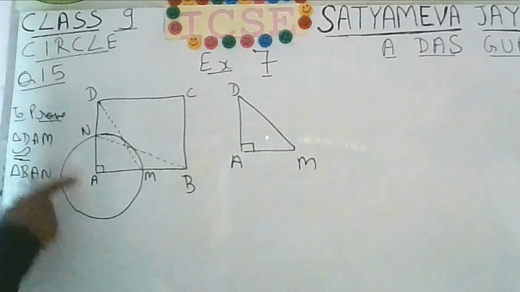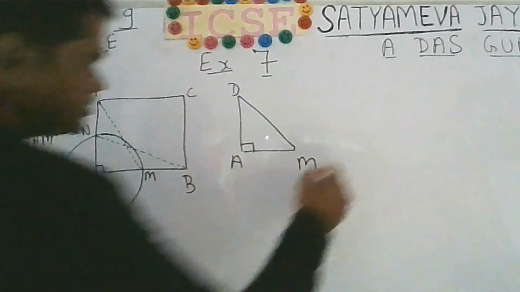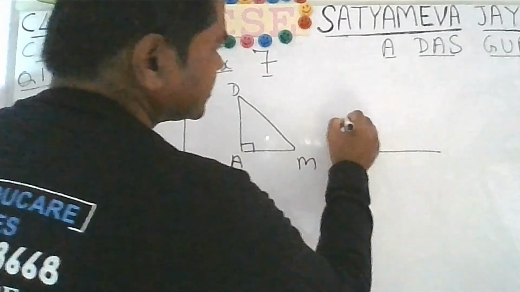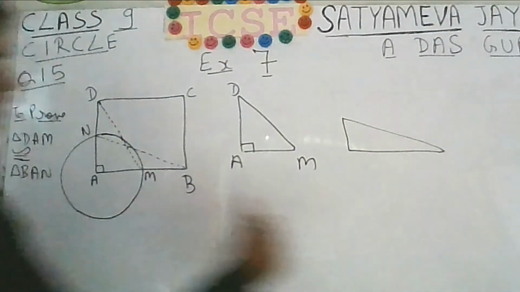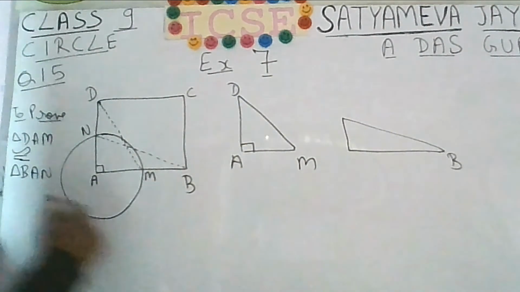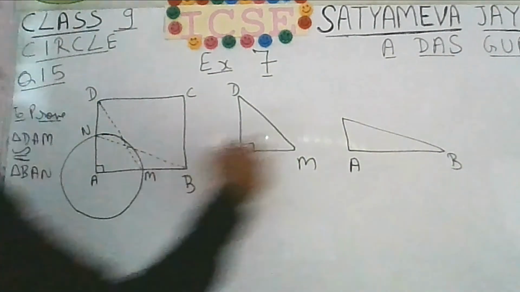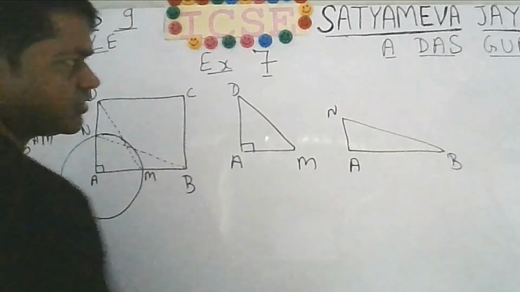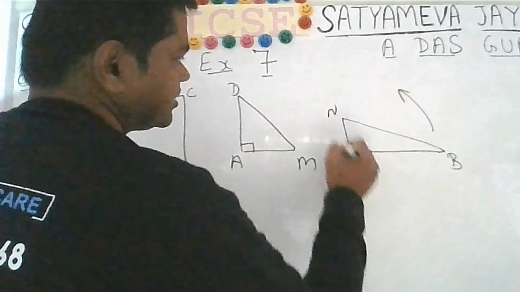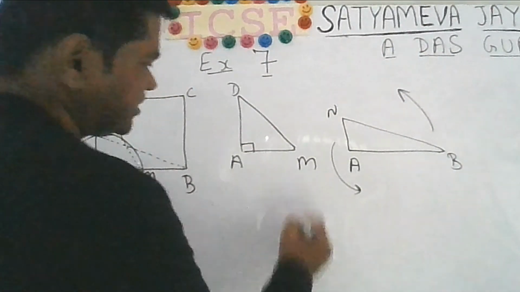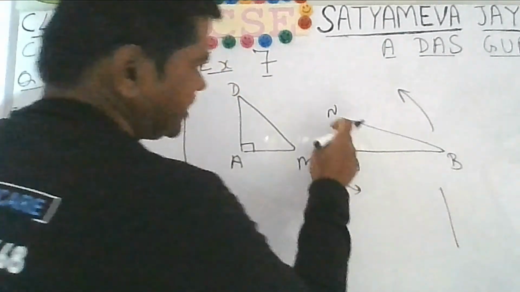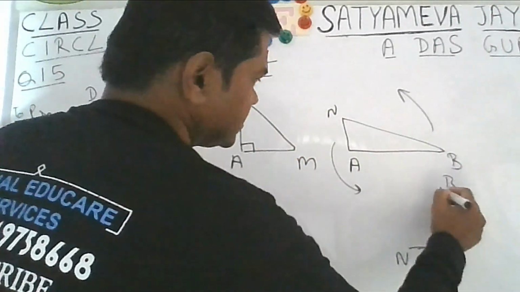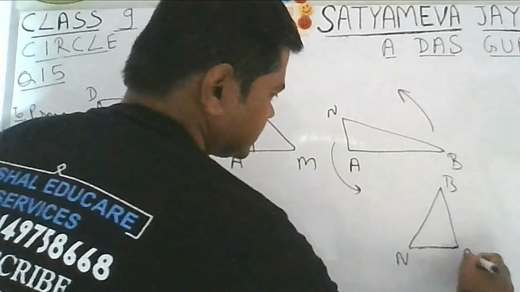Now the other triangle is BAN. You can see from the figure it will be something like this. This is vertex B, here they have given vertex A, and this is vertex N. You can imagine that you are rotating the whole triangle anti-clockwise. If you rotate it this way, you will get a triangle like this. This N will come down, and then this B will come on top. This A will remain fixed here itself.